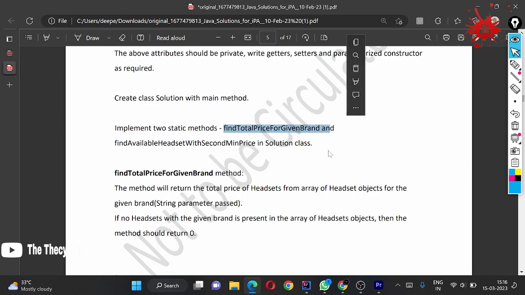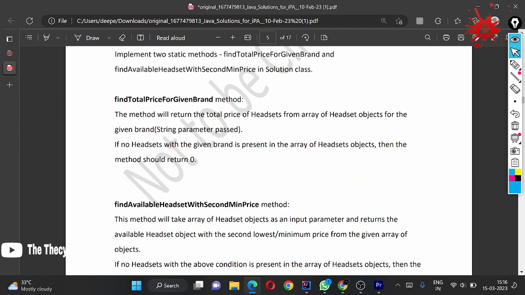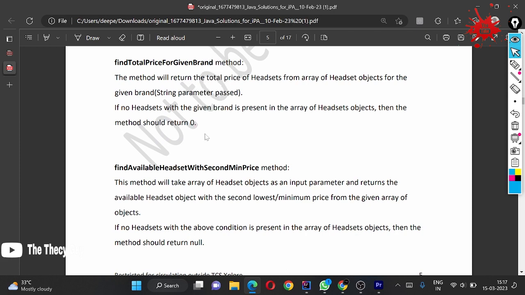The first is total price by given brand. The second is find available headset with second minimum price. So, find total price for given brand. This method will take the total price of headsets from the array of headset objects for the given brand string parameter passed, and if no headset is present then it should return 0. We have given two parameters: the first is an array of headset objects and the second is the string passed. We have to check if any of the brands matches in this array and add on the price. And if the method returns 0 then we are going to print something.